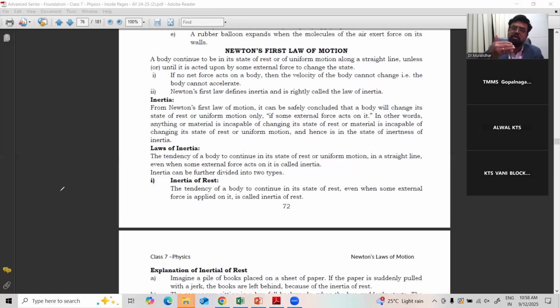At the same time, the bus is going with great speed. Suddenly, one vehicle came or a speed breaker came. So the driver applies the brakes. So you can see we will fall to the front. Sometimes we will be hurt also. Why? Because as we are moving along with the bus, our body is not able to come to rest suddenly, because there is no external force applied. That is the reason seat belts are provided to avoid such accidents.